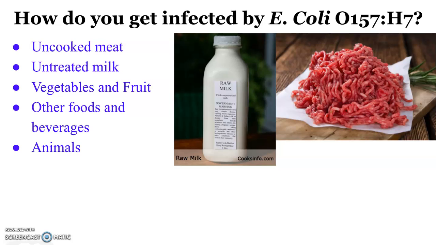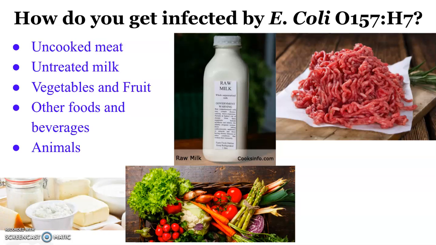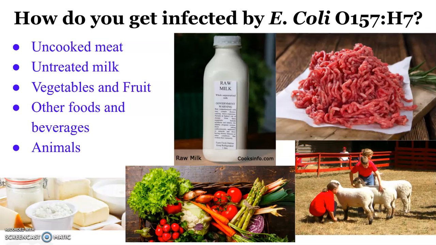Furthermore, consuming fresh vegetables and fruits that have been washed with water can infect people with the bacterium since the water can be contaminated with the bacteria. Other foods, such as yogurt and cheese, made from raw milk can also infect people, as well as unpasteurized juices. Animals, such as those seen at fairs and zoos, can have the bacteria and thus infect people who touch or hang around nearby animals. People who are infected with the bacteria usually experience symptoms within a range of 3 to 4 days.